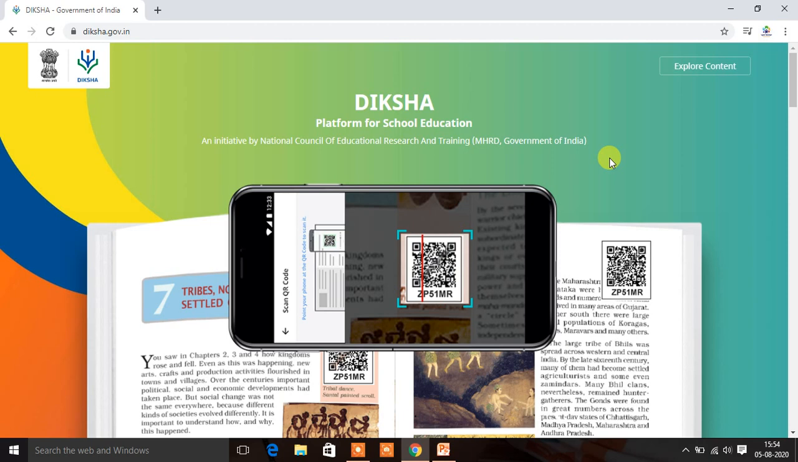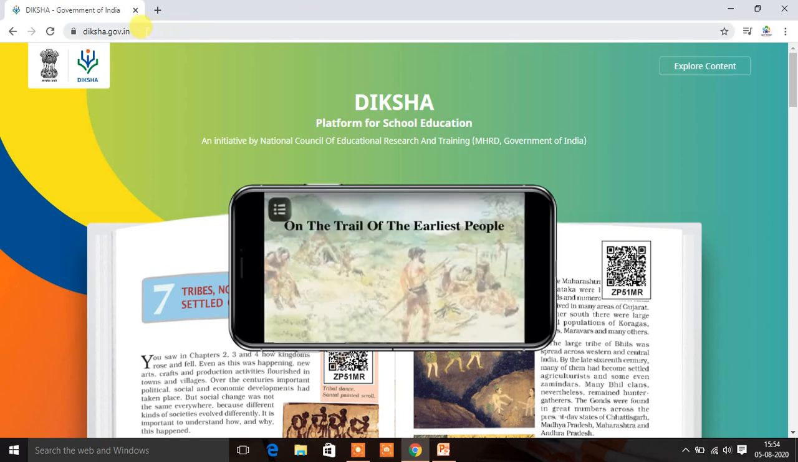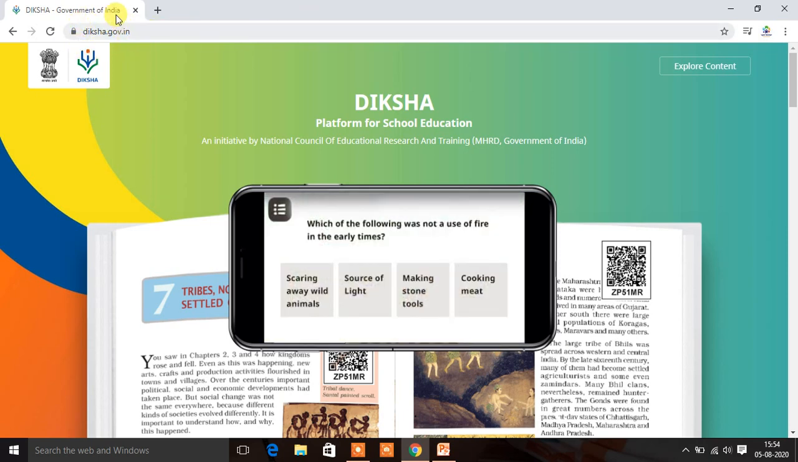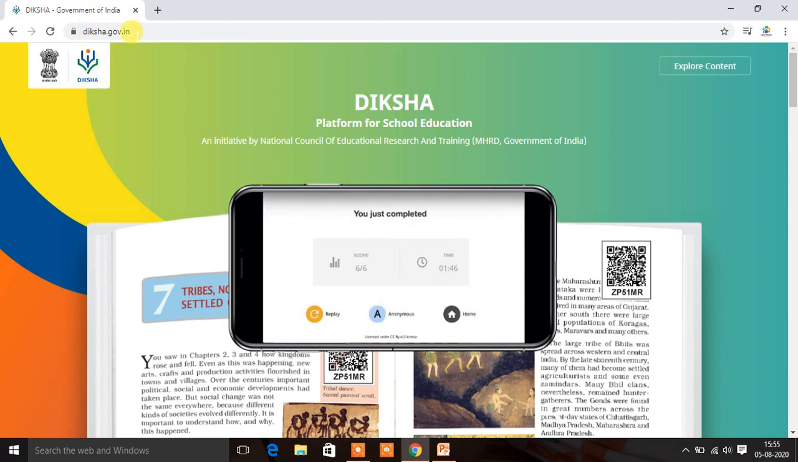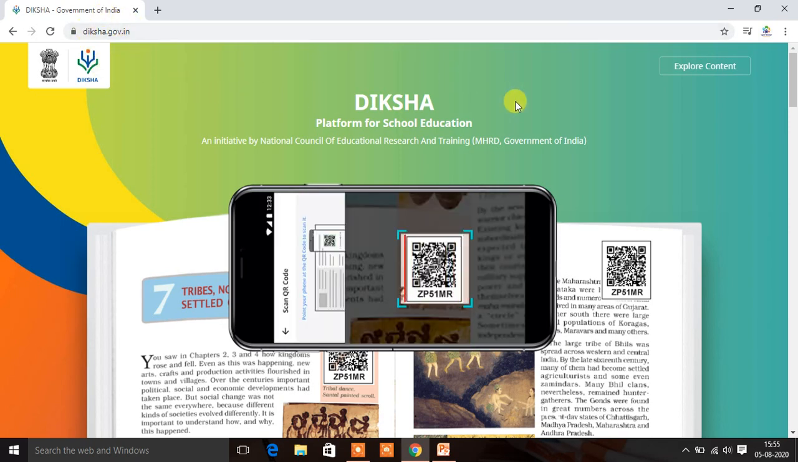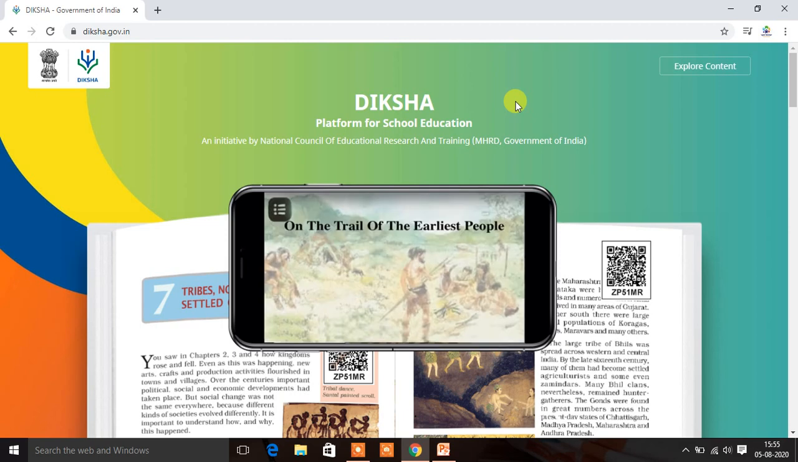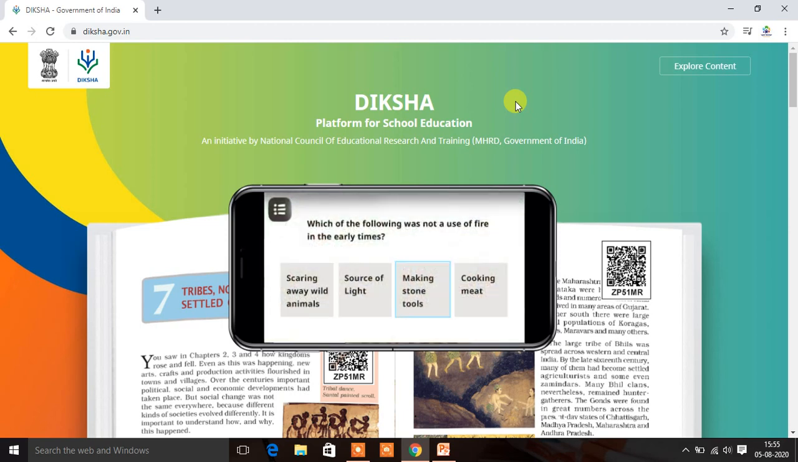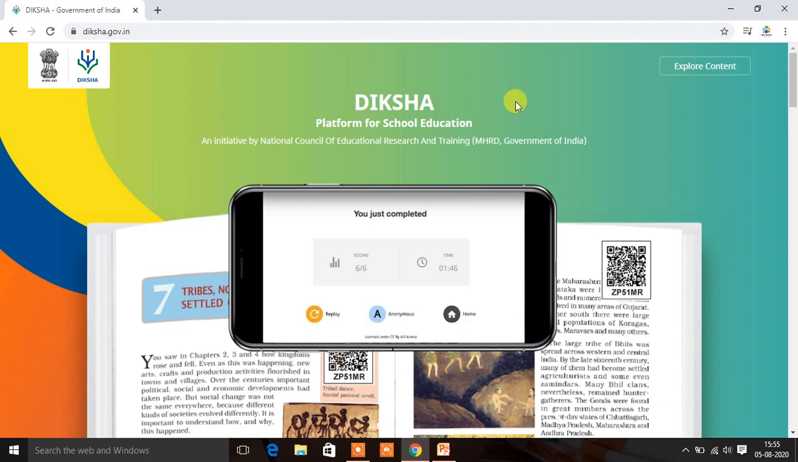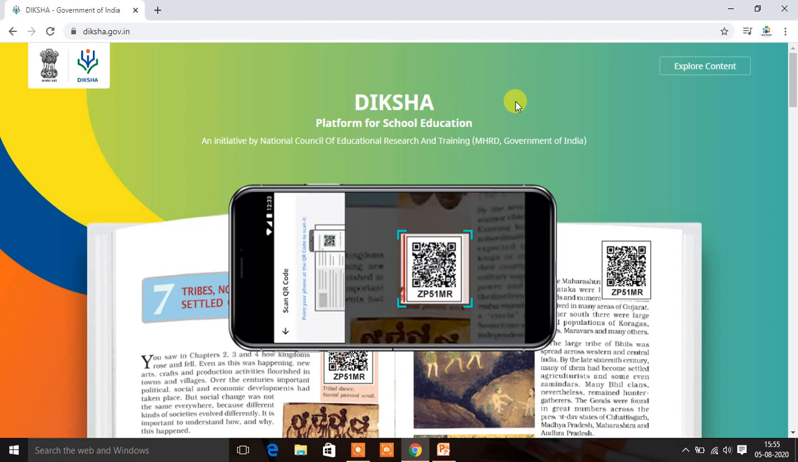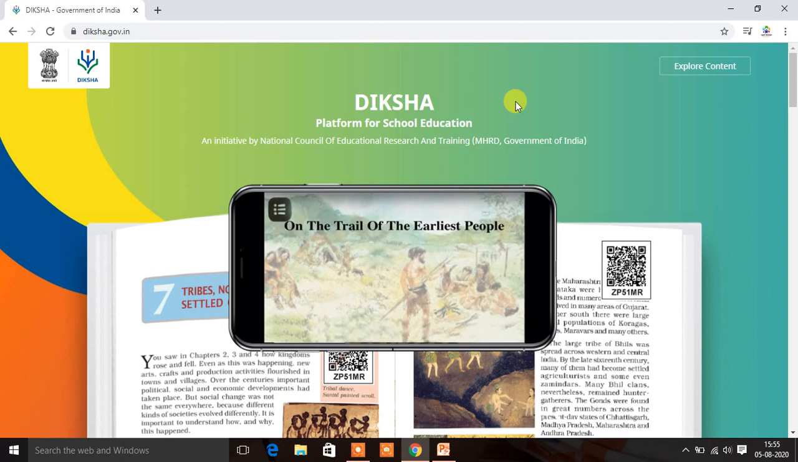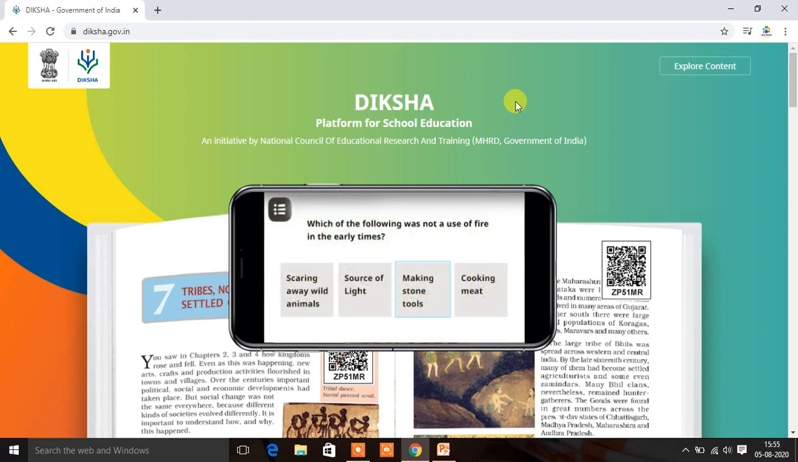Here you can see the browser. In the web address you can see diksha.gov.in. This platform is meant for school education and it's an initiative by NCERT and the Ministry of Human Resource Development, Government of India, which is now known as the Ministry of Education. So let's have a look at it.